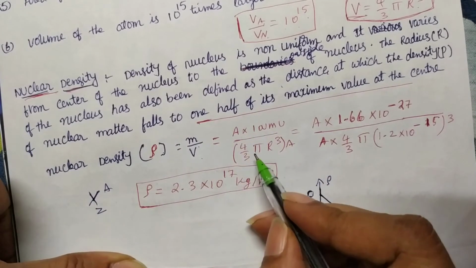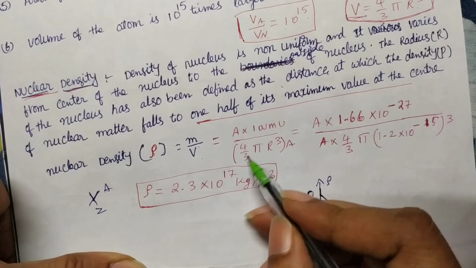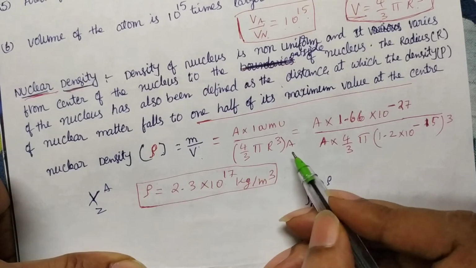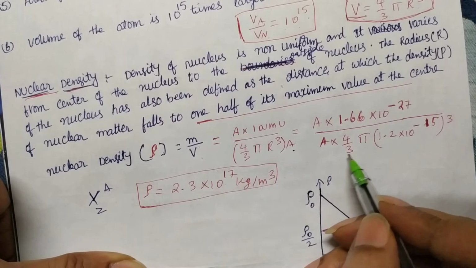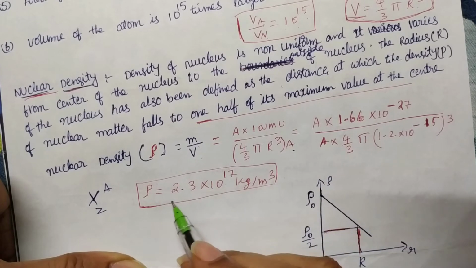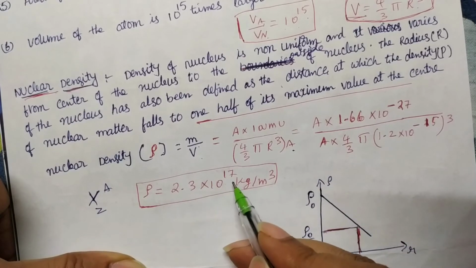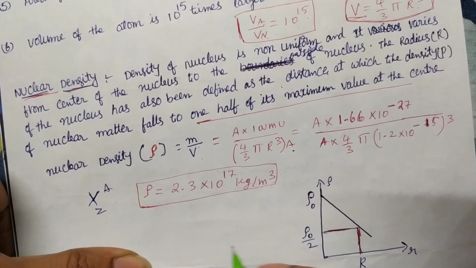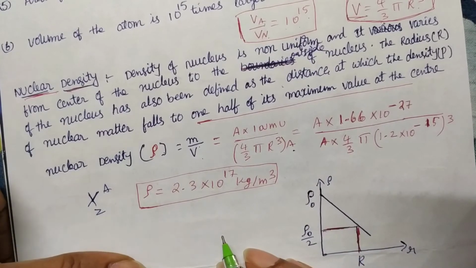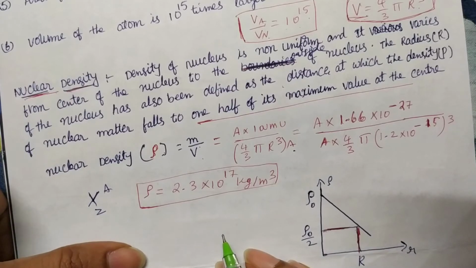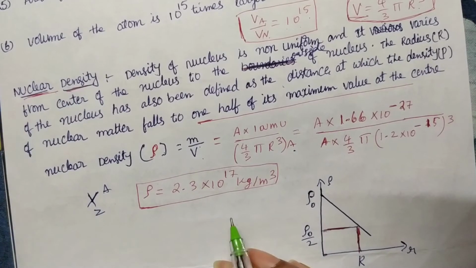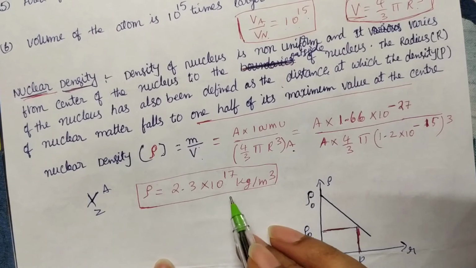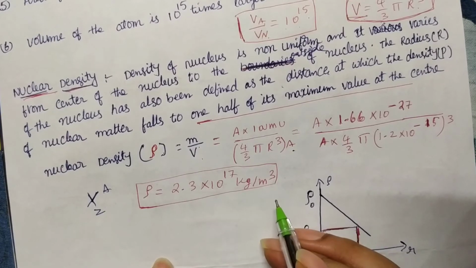If you take the volume of each nucleon as 4/3 pi r cube, into A, this A gets cancelled. Finally we get rho is equal to 2.3 into 10 power 17 kg per meter cube. This is the density of the nucleus. Most of the atom is empty space, so its density is 0, but at the center the density is 2.3 into 10 power 17 kg per meter cube.